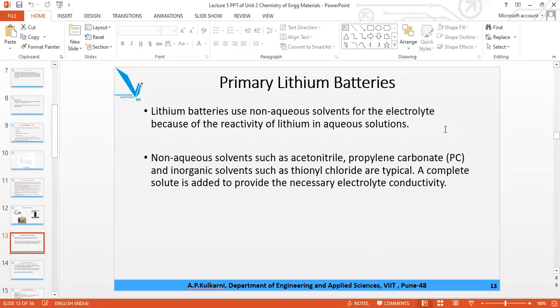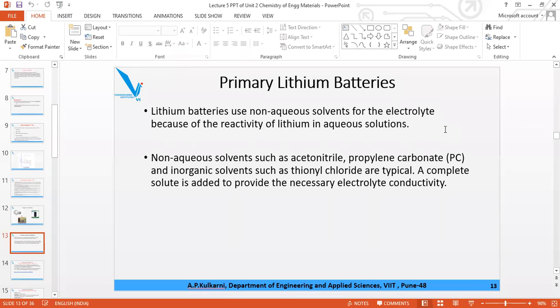for the electrolyte. No moisture should be there. And of inorganic solvents, only one can be used, that is thionyl chloride. So remember all these four names which can be used as an electrolyte for suitable conduction, the transfer of electrons from anode to cathode, and the movement of current. So only four solvents, three organic and one inorganic, can be used.